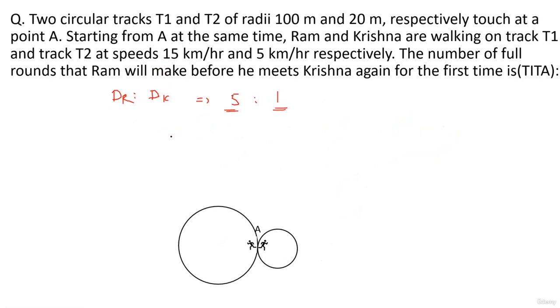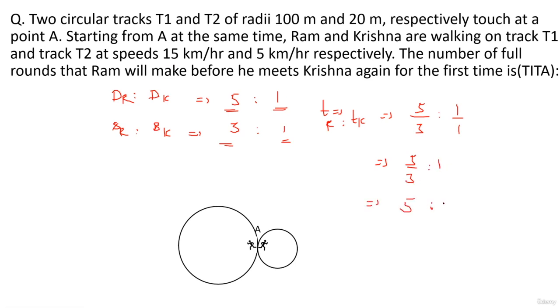Their speeds are in the ratio 15:5, which is 3:1. Time of Ram is to time of Krishna will be distance upon speed, 5 by 3 is to 1, taking the LCM, this is 5:3. So 5 units of time he will take to complete the track length, and this will take 3 units of time.